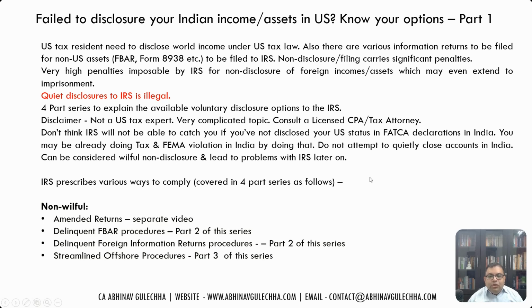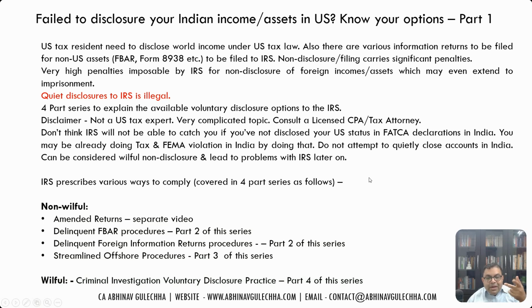See, basically, there are two things, depending upon the type of non-disclosure. One is a non-willful non-disclosure, where it was just an error, a genuine mistake on your part. There was nothing willful from your end in not disclosing. There you have certain options, like filing an amended return. I have covered that in a separate video. That means there was an error in the return, where I forgot to show a particular asset in last year's return, so I go back and amend the return. You can check that video.